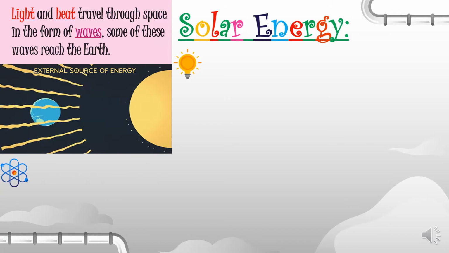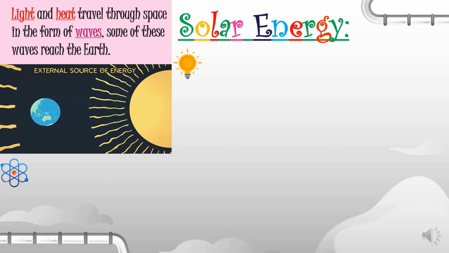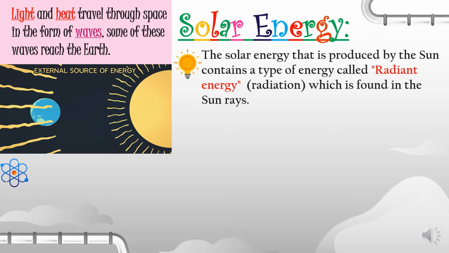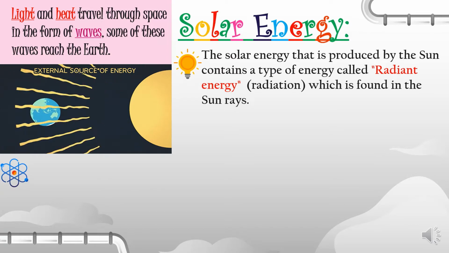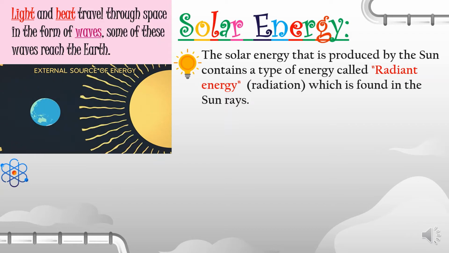When light and heat travel through space in the form of waves, some of these waves reach the Earth. The solar energy that is produced by the sun contains a type of energy called radiant energy.